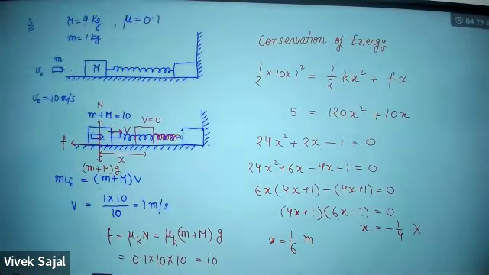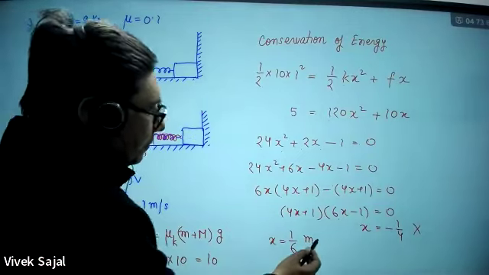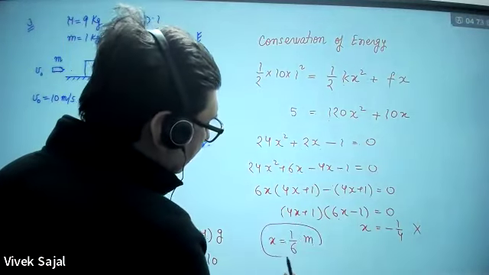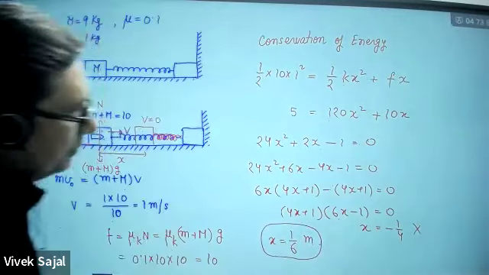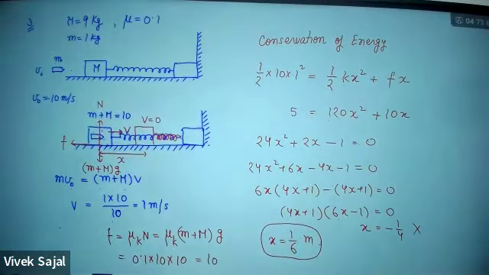Okay? This should be it. Find the maximum compression in the spring. So this should be the answer. I should check. Yes, this is 1 by 6 meter. This is the answer. Okay. So this is the answer of this question.